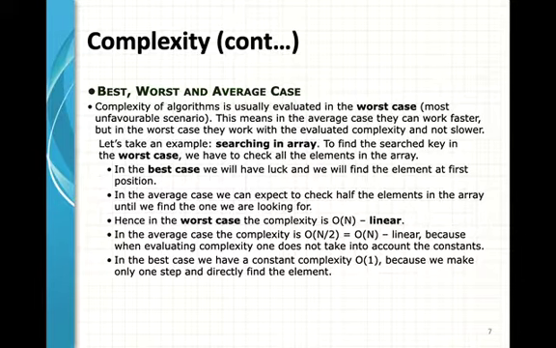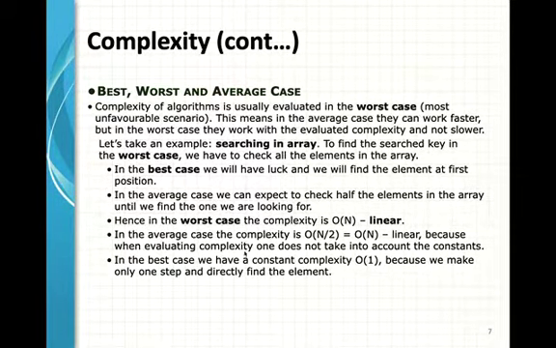And in the average case, we can expect to check half the elements in the array until we find what we are looking for. Hence, in the worst case, the complexity is order of n. This is big O notation and termed as order of n. It is linear. Order of n is linear, for the worst case.